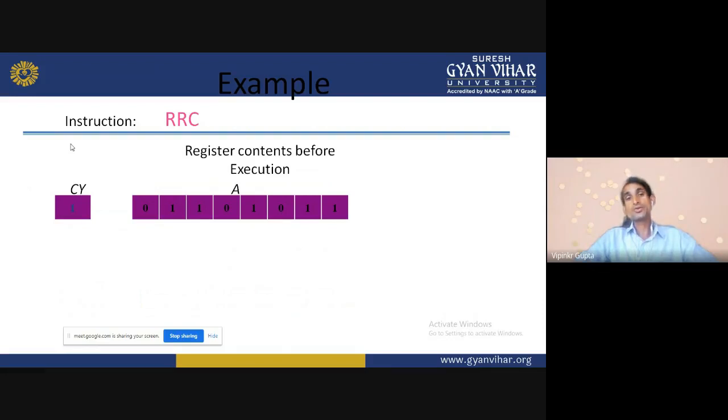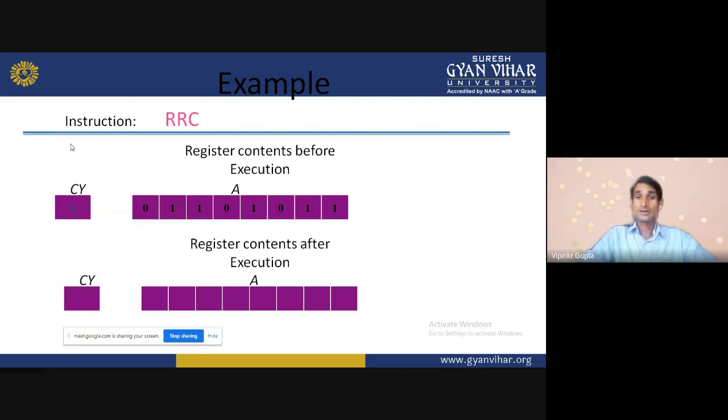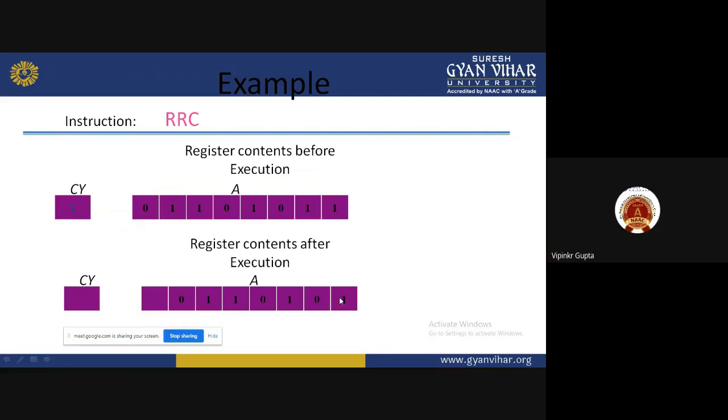And the D0 bit is shifted to the carry flag and D7 bit. That is the important thing. D0 bit is shifted to the carry flag and D7 bit, like that. This value is shifted to D7, D7 is shifted to D6, D6 is shifted to D5, D5 is shifted to D4, D4 is shifted to D3, and so on down to D0.